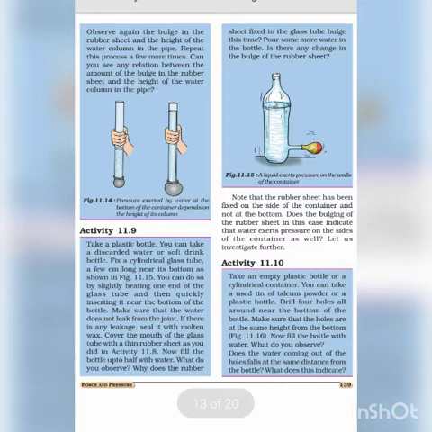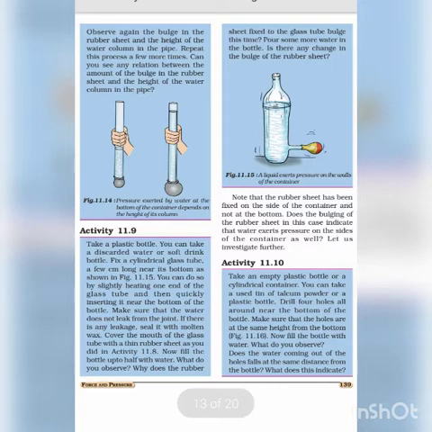Here the pressure exerted by water at the bottom of the container depends on the height of its column. More the height of water in the container, more is the pressure exerted at the bottom. So in the second case, where the height of water is more, the rubber balloon bulges out more.